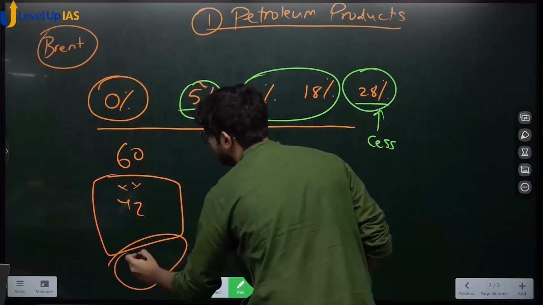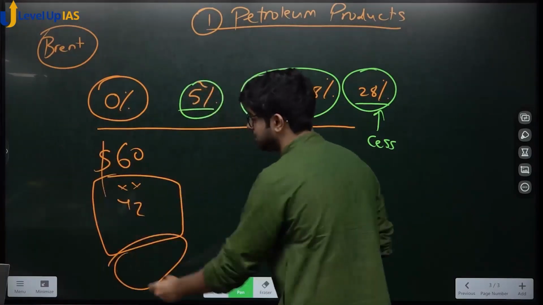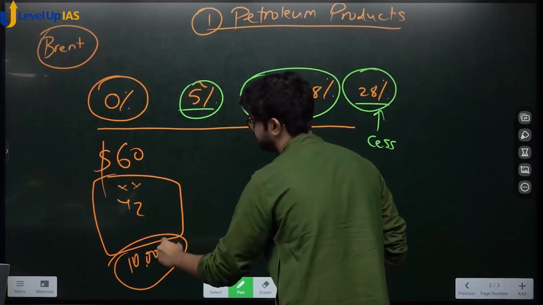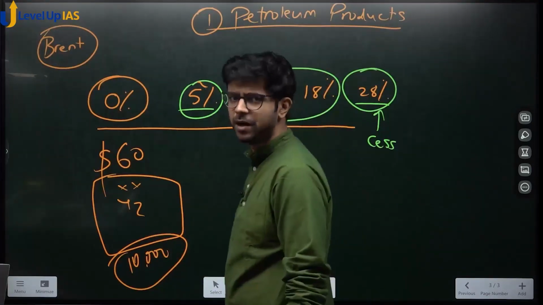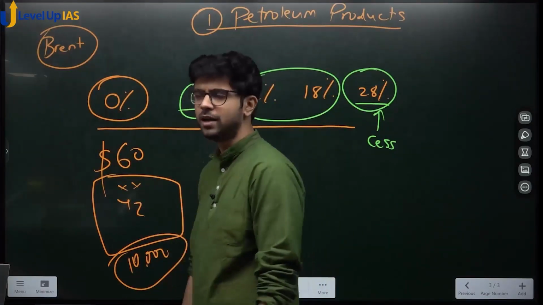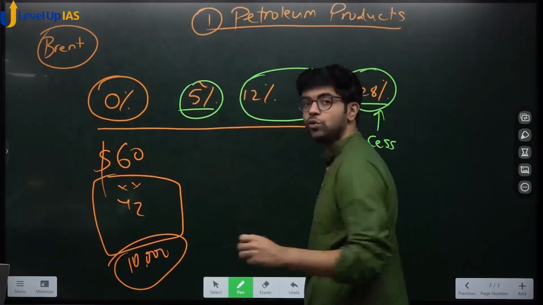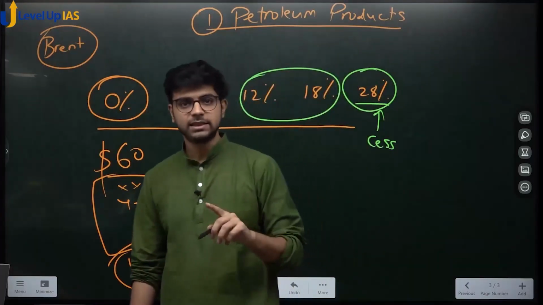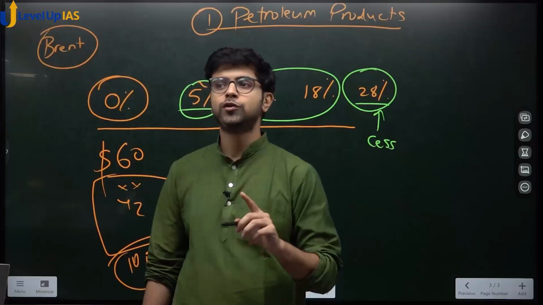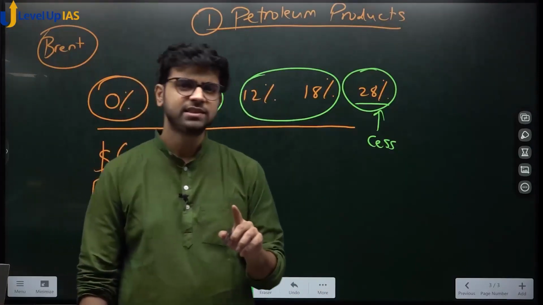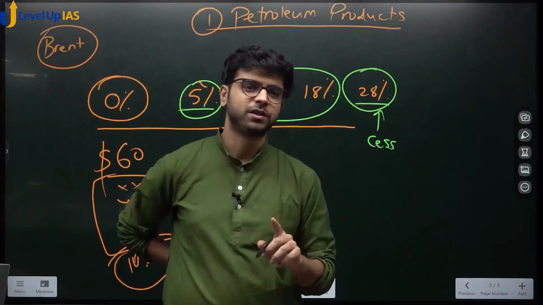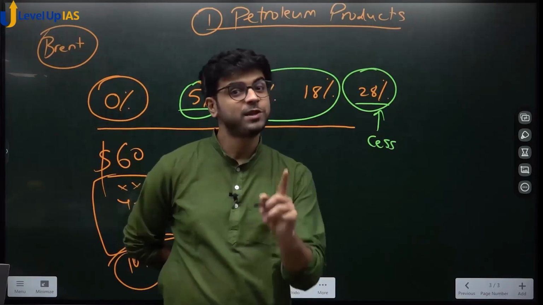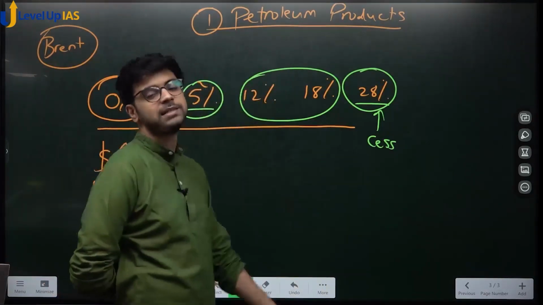The total price comes to, let's say, 10,000 rupees, per barrel, we are talking about per barrel. So per liter, if you remove all central and state taxes, today the per liter price of petrol would be somewhere around 40s and diesel price would be 34 or something. And we are paying 90 rupees. Just imagine the magnitude of taxes collected by the central and state governments.